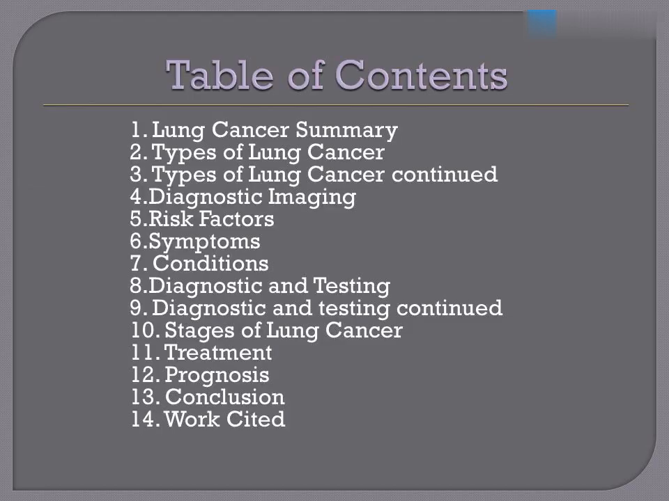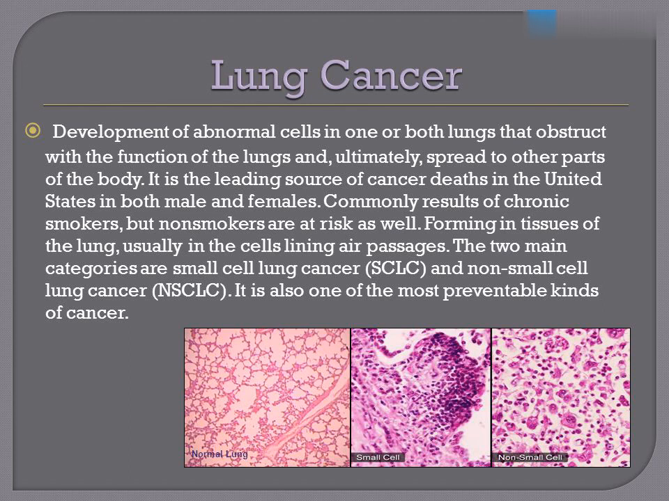Table of contents. 1. Lung cancer summary. 2. Types of lung cancer. 3. Types of lung cancer continued. 4. Diagnostic imaging. 5. Risk factors. 6. Symptoms. 7. Conditions. 8. Diagnostic and testing. 9. Diagnostic and testing continued. 10. Stages of lung cancer. 11. Treatment. 12. Prognosis. 13. Conclusion. 14. Works cited.